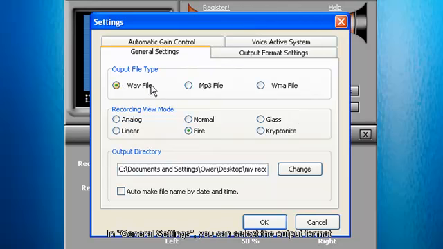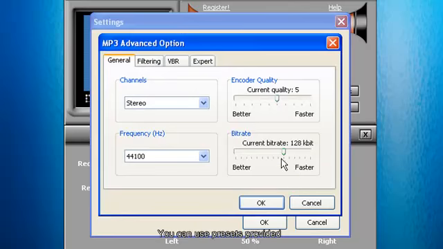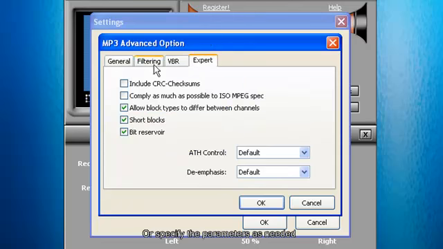In General Settings, you can select the output format. Then, in Output Format Settings, specify the corresponding parameters. You can use presets provided, or specify the parameters as needed.